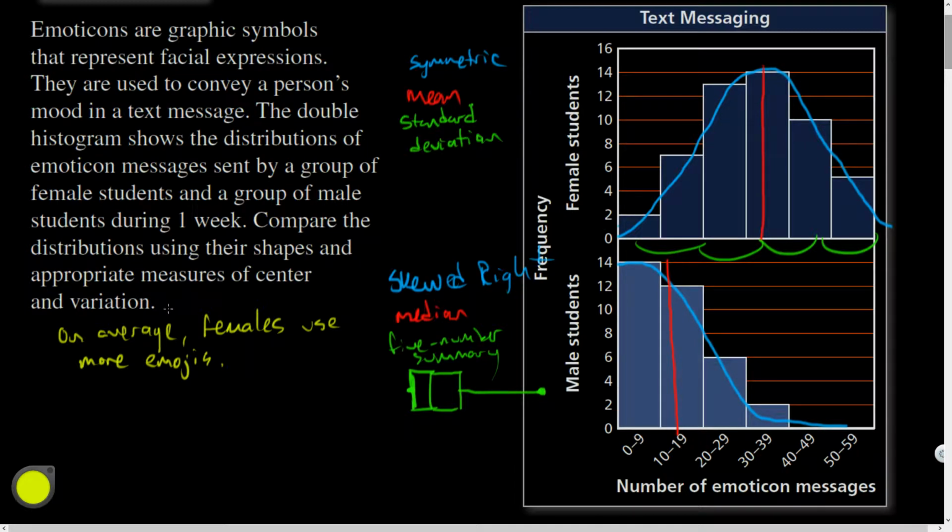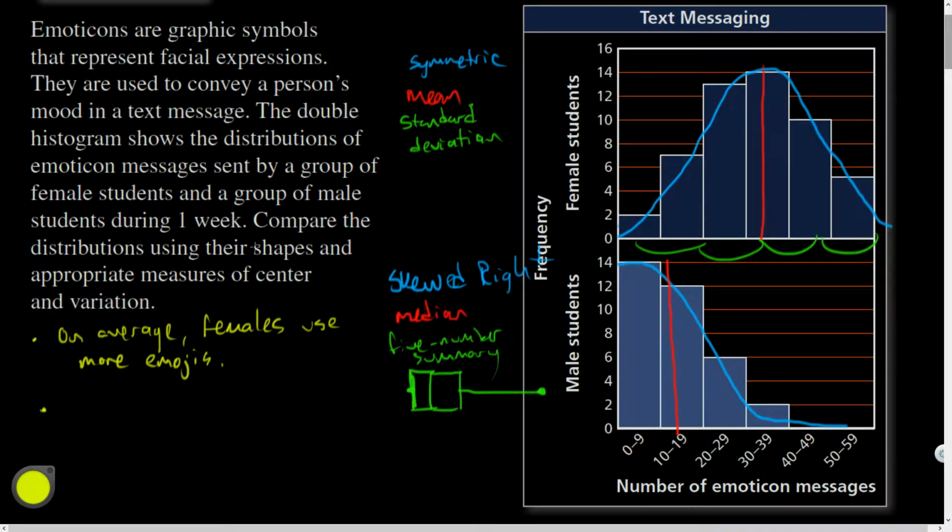Actually, not in this course, but if you ever take statistics in high school or college, you'll eventually be able to say with what % certainty you could conclude that this % of the population will use this number of emojis or something like that. All right, so there's one statement we could use.